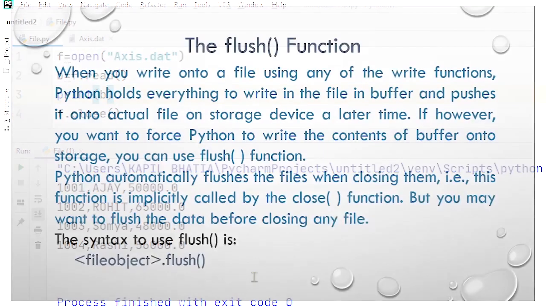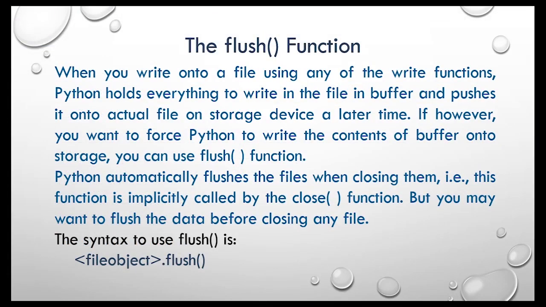Okay. Now next is the flush function. When you write onto a file using any of the write functions, Python holds everything to write in a buffer and pushes it onto the actual file on a storage device at a later time. If, however, you want to force Python to write the contents of the buffer onto storage, you can use the flush function. Python automatically flushes the file when closing it. That is, this function is implicitly called by the close function, but you may want to flush the data before closing any file. The syntax to use flush is fileObject.flush. That is called an explicit call.